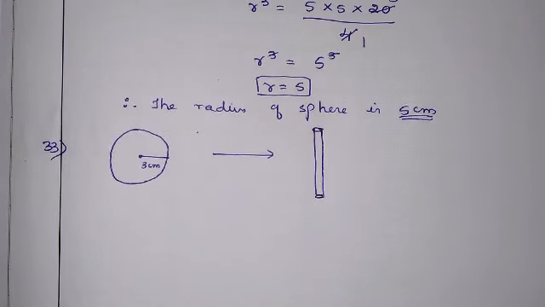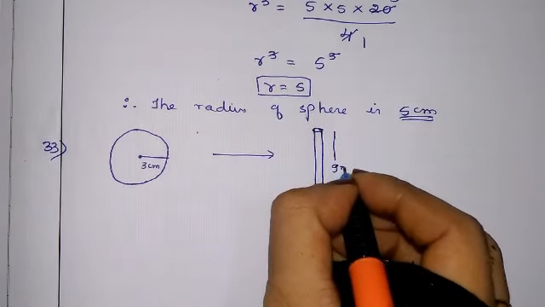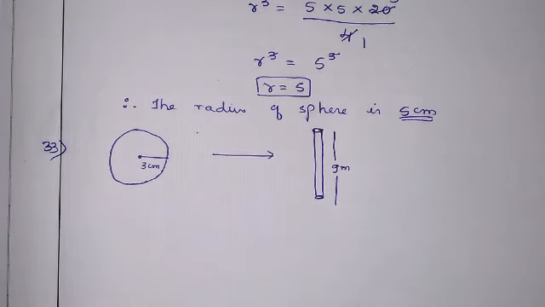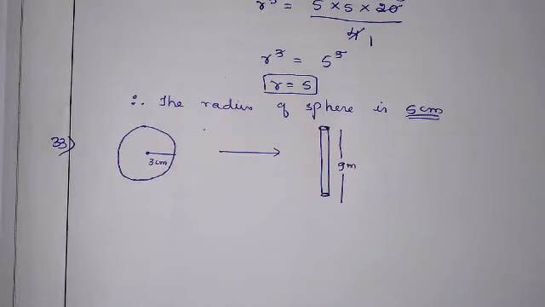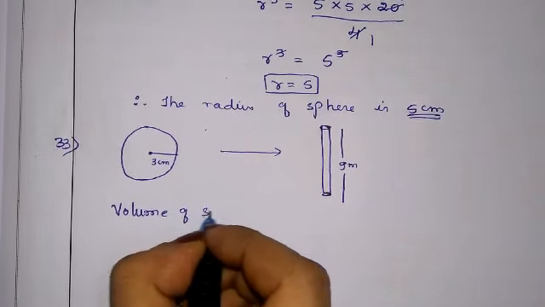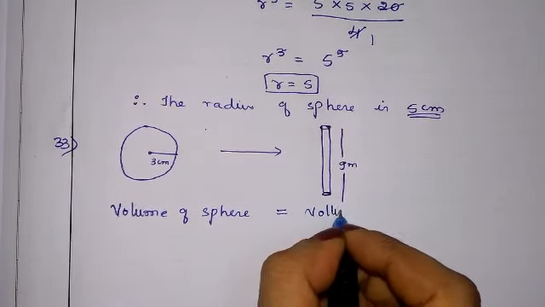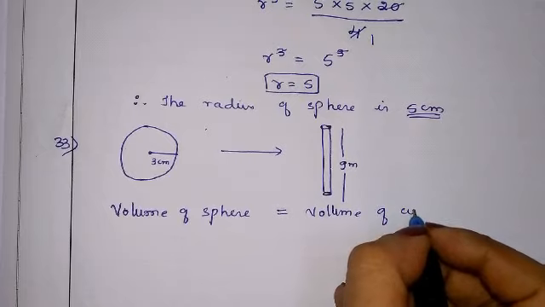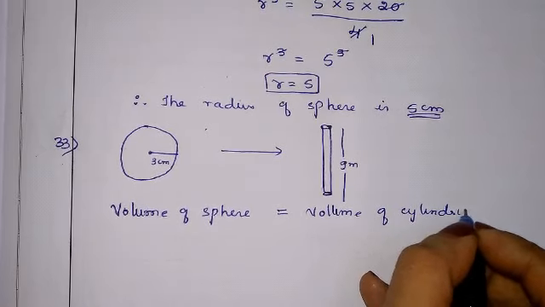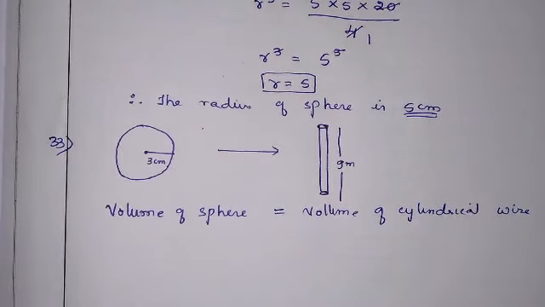It's melted into a long cylindrical wire of length 9 meter, they have told. Find the radius of the wire. Means here radius of the cylinder we have to find. Okay, here what is same? Volume of sphere is equal to volume of cylindrical wire. That means volume of cylinder.